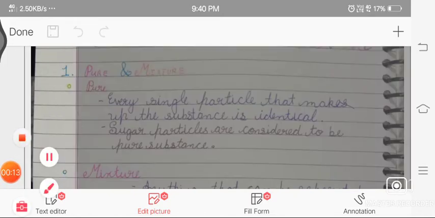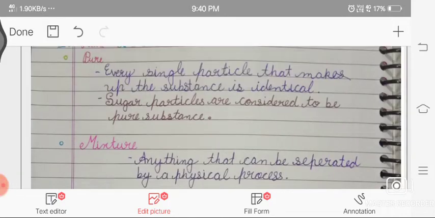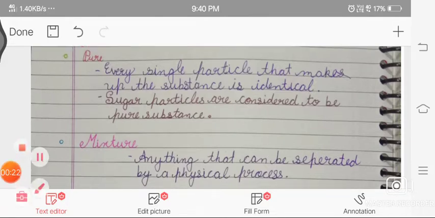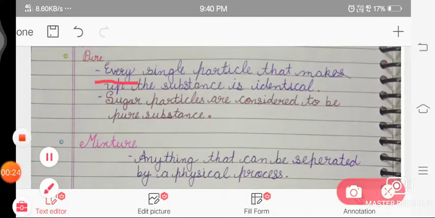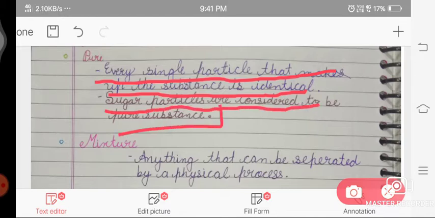Firstly, we talk about pure substances and mixtures. What is the definition of pure? The definition of pure is that every single particle that makes up the substance is identical. It means every single particle of that substance is identical and the same. Sugar particles, for example, are considered a pure substance.